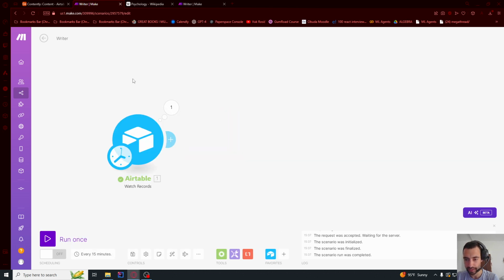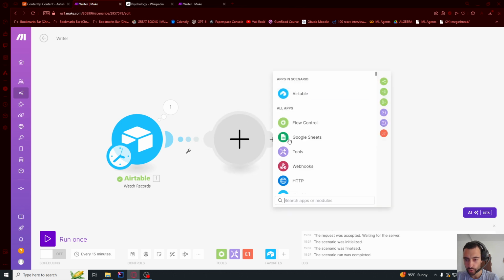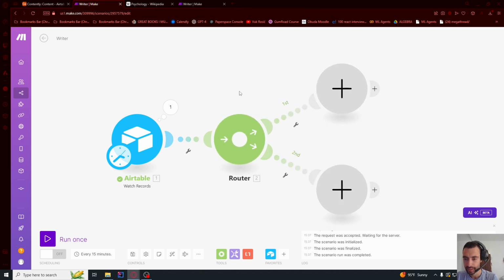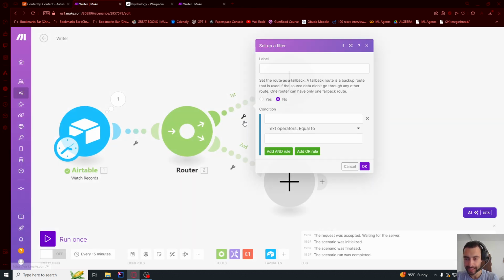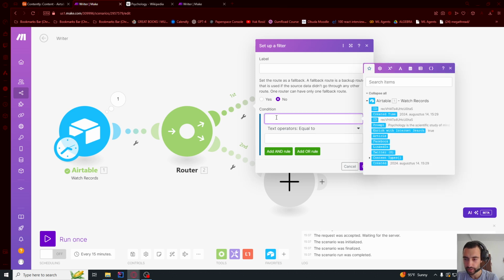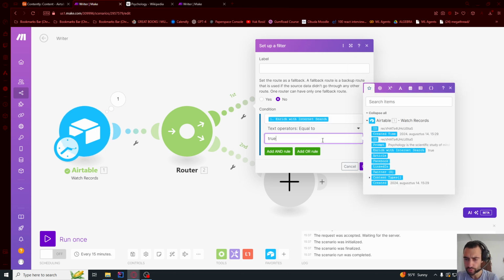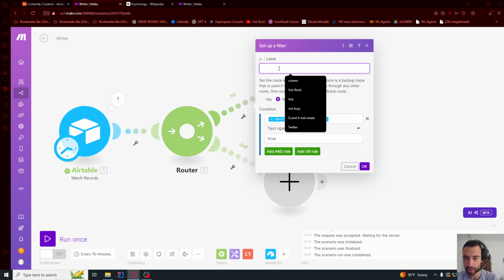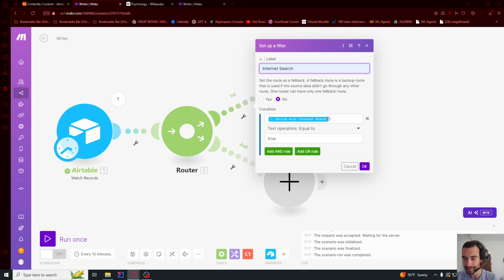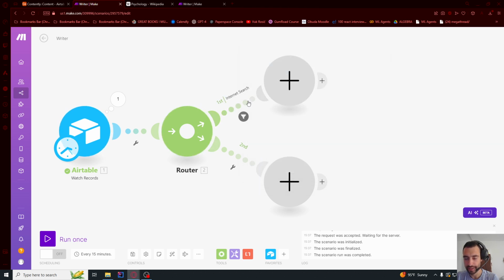It shouldn't be empty. Let's go next one and say router. Click here. So the first filter, set up a filter, condition, enrich with internet is equal to true. So I'm gonna name this internet search, just so we know. This is the condition to go. So if internet search is true, then it will go this route.